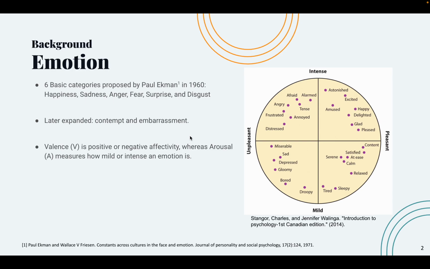One of the other ways of representing emotions is using 2 continuous values of valence and arousal. Valence shows the positivity or negativity of an emotion, and arousal shows how mild or intense an emotion is. The values can be from -1 to 1. We can see in the circle on the right that valence is the horizontal axis and arousal is the vertical axis. For example, excited has positive valence and positive arousal, and anger has negative valence and positive arousal.